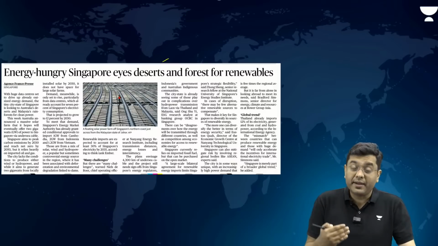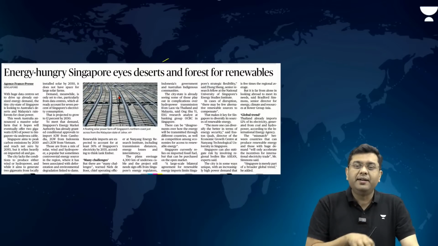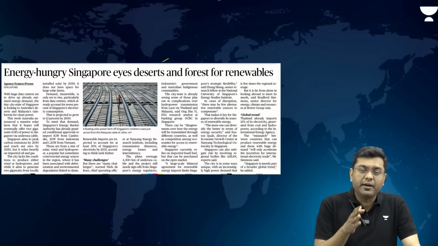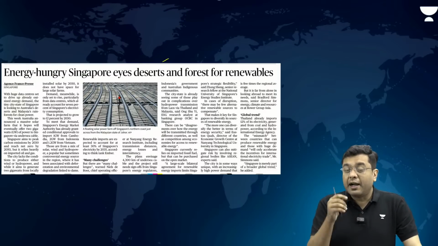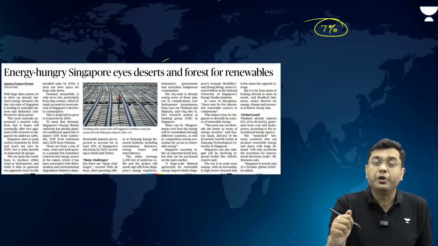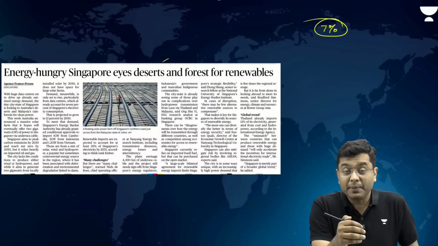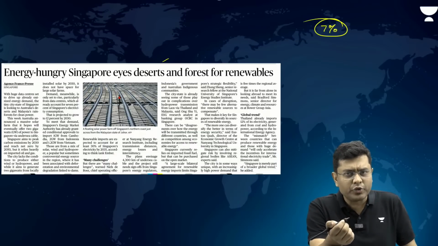Every year, more and more data centers are being located around Singapore. These data centers alone account for almost 7% of the total energy of Singapore. So that means energy security will be at risk going into the future.